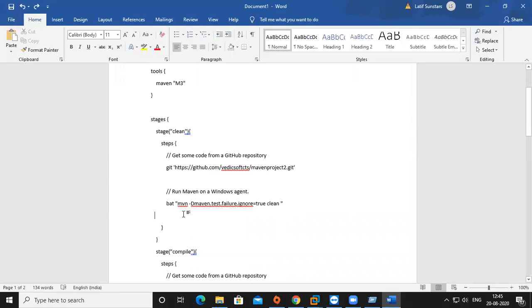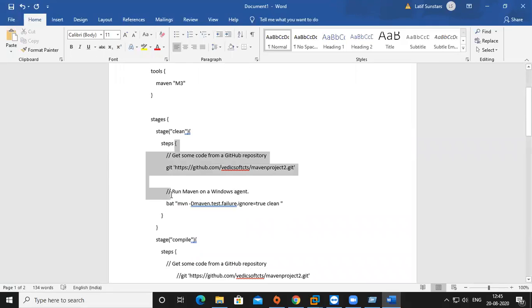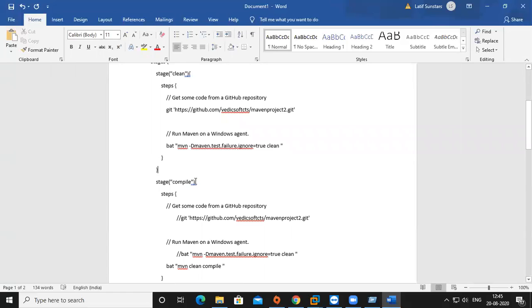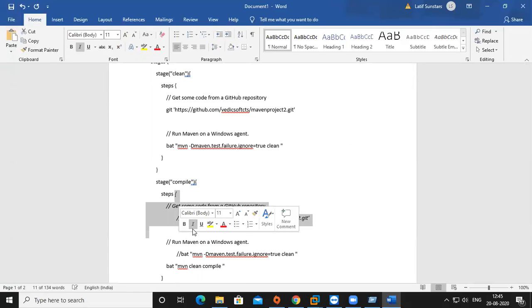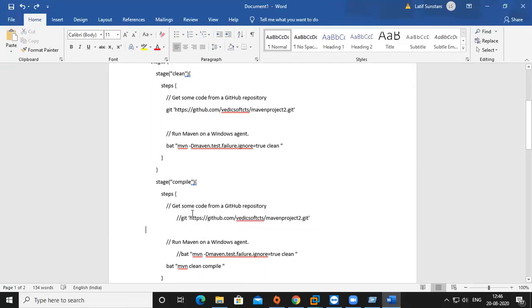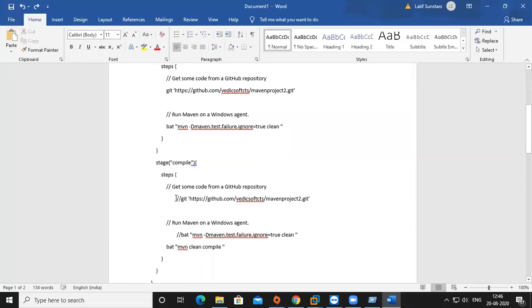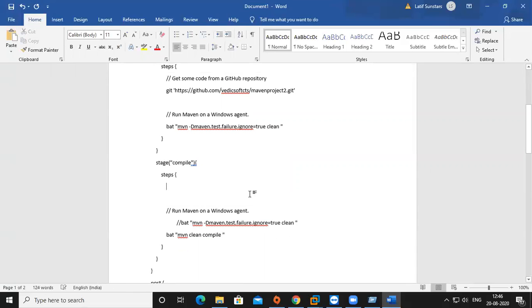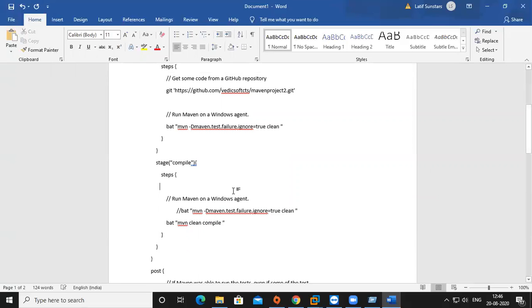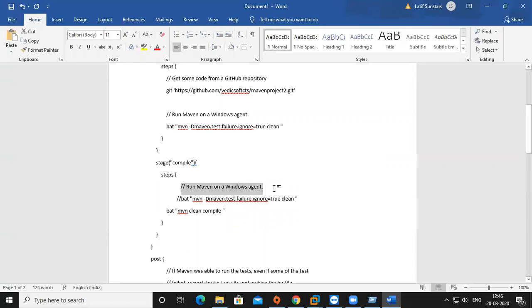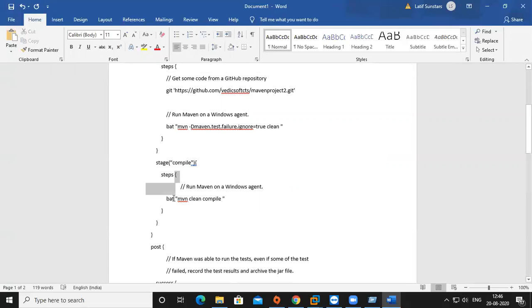You have to use backspace only, like this. Here the step is closed, and the stage is closed here. Next is the compile stage. In the compile stage I don't require this repository, because in the clean step I already did it. This is the comment and this is already done. So this is the step.